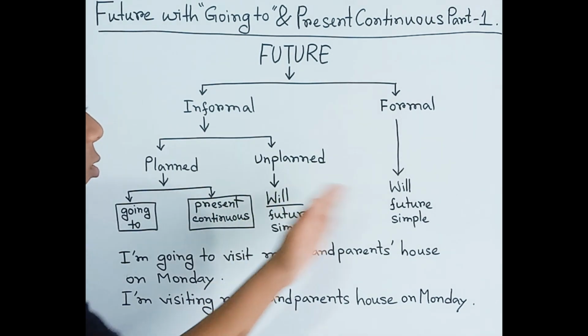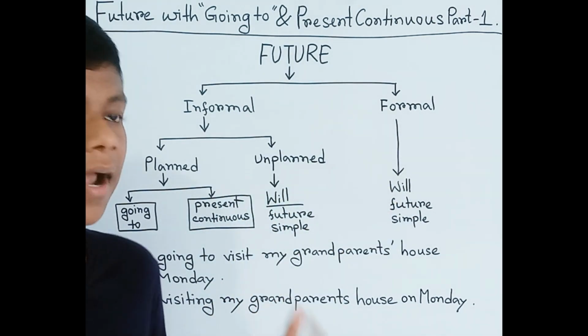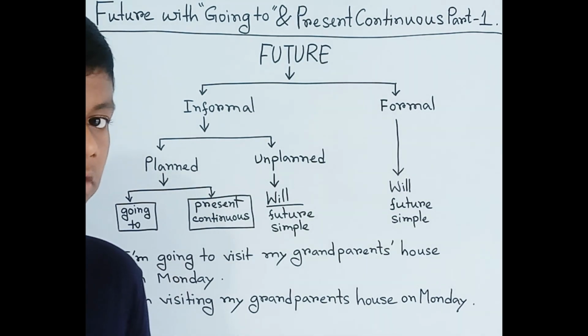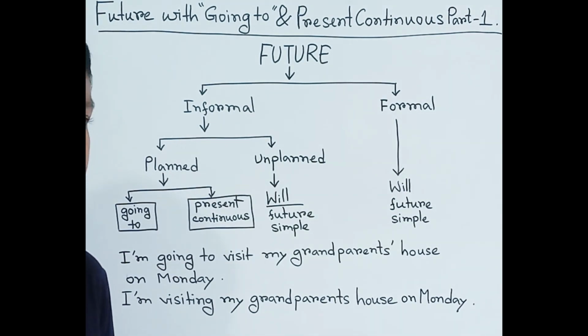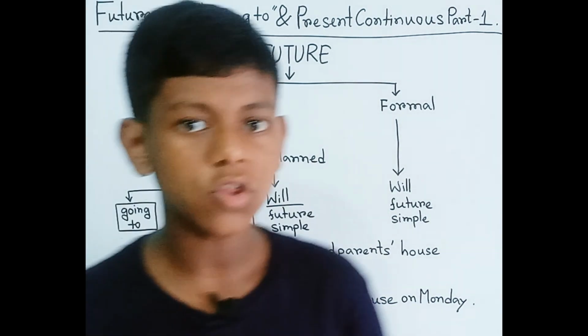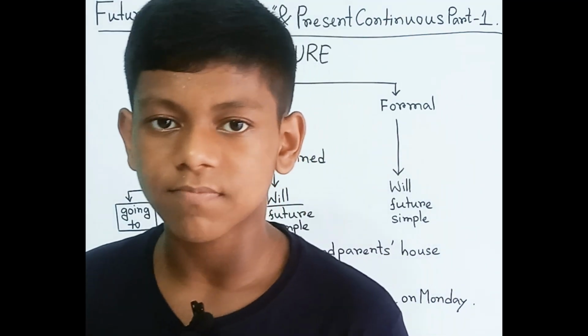We have some ideas about this, but we haven't learned yet how to use going to and present continuous for the future. So from today in the first part we will learn going to and present continuous. Planned means you have planned something.